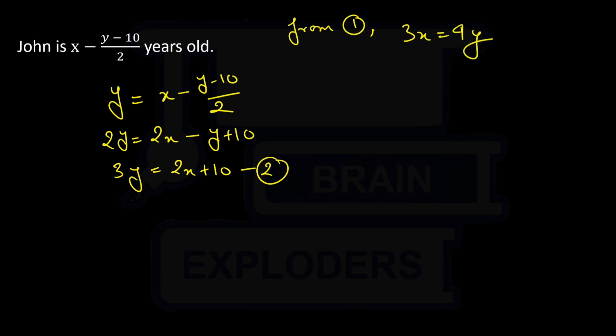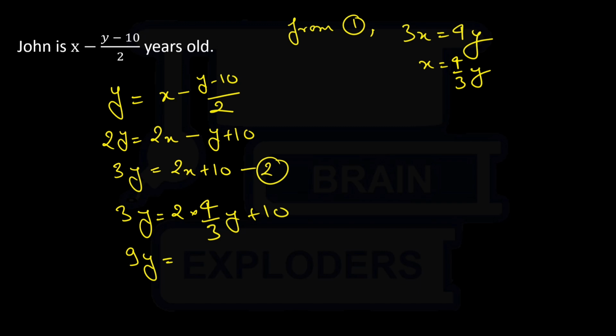So we can write x equals 4 by 3 y. Nice. Now let's substitute the value of x over here. So we can write it as 4 by 3 y plus 10 and multiply by 3 on both sides. So we get 9y equals 8y plus 30 and y equals 30.